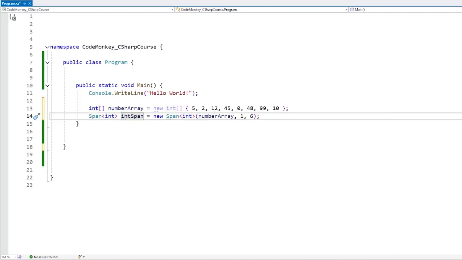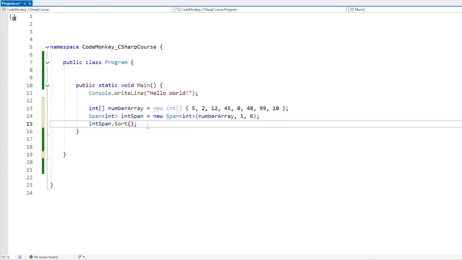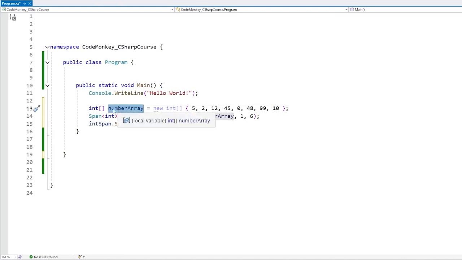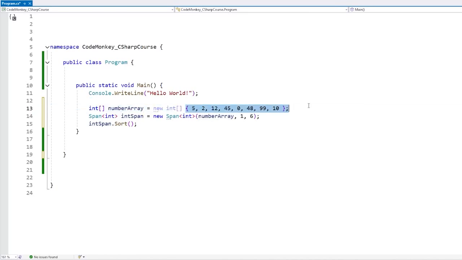So that's a span. It's basically a pointer in memory that is super fast and is pointing just to these elements. And inside the span, we can do whatever we want. Like for example, we can just call the sort function. That's it, very simple. And importantly, by calling this, we don't need to actually update the original array. So we don't need to cycle through the span and update the new array elements. We don't need to do that because, again, this span isn't actually holding any data itself. It's really just a pointer to the original data. So by modifying the data inside of this span, we are also modifying the original data inside the array.